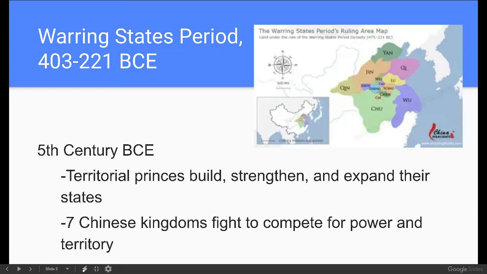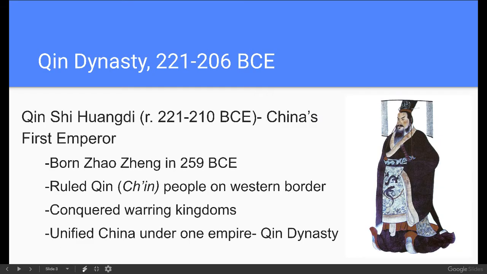for most of the 5th century. We've got 7 different Chinese kingdoms that are all fighting over territory and power in the region. So it's going to take someone to come in to unite all of these kingdoms into one empire. And that is going to be in the person of Qin Huangdi, who is our founder of the Qin dynasty and China's first emperor. Now, the Qin dynasty lasts only about 15 years, from 221 to 206 BCE, and Qin Huangdi is going to rule for about 13 years of that. So not a very long dynasty, but it's still a very important one because it's the first one, and it unites China in a strong, unified empire.